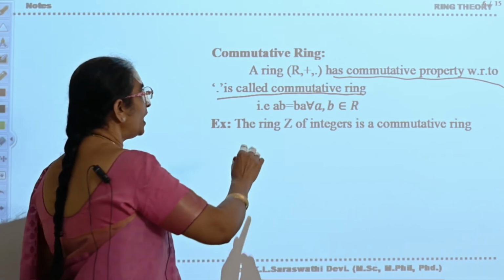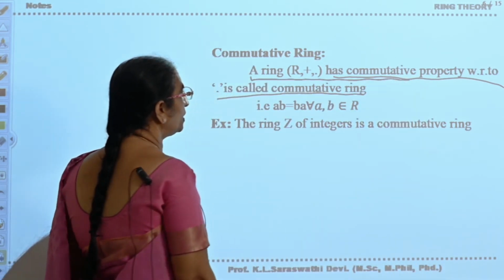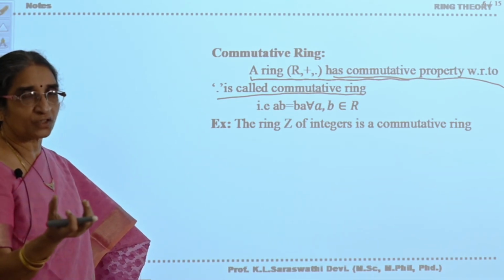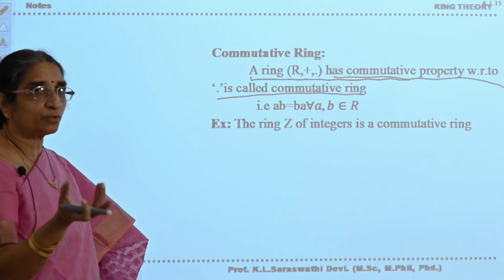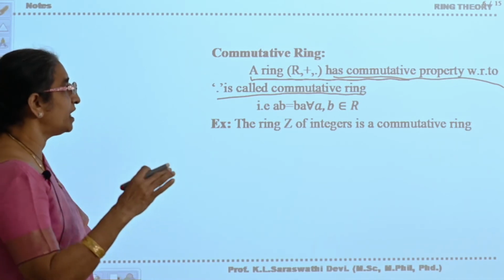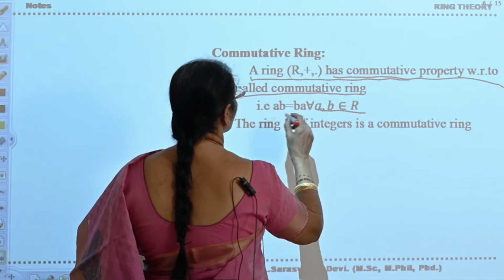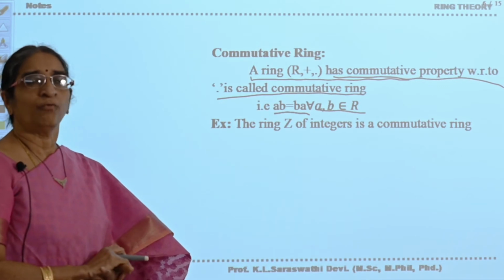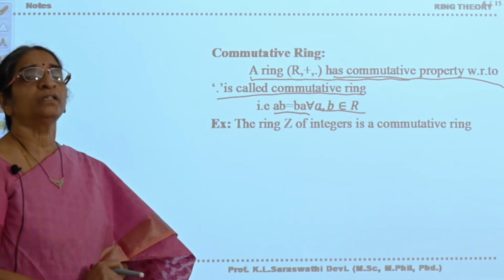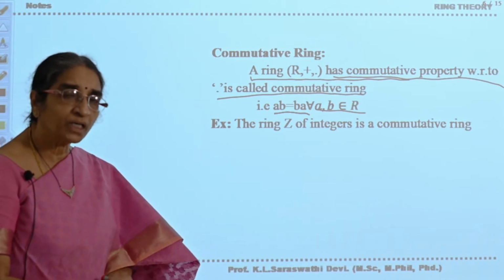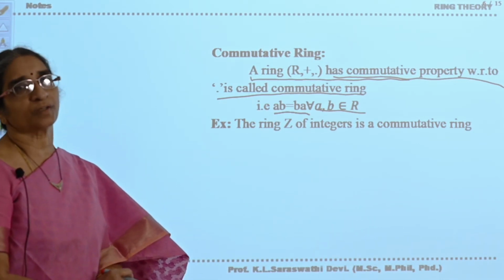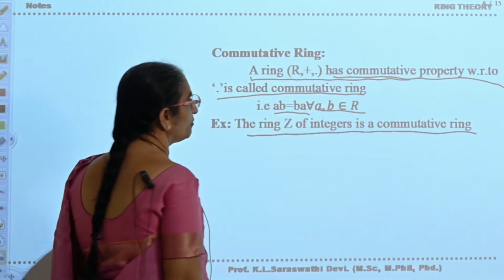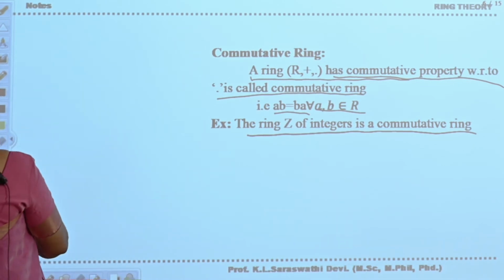So see here, R plus dot is said to be a commutative ring if it satisfies the commutative property with respect to multiplication. What is the commutative property with respect to multiplication? For any two elements A and B belonging to R, AB is equal to BA, then you will say that it is a commutative ring. Is it clear? When will you say any ring is commutative? In the ring structure, if the commutative property with respect to multiplication is satisfied, that ring is said to be a commutative ring. The ring Z of integers is a commutative ring.